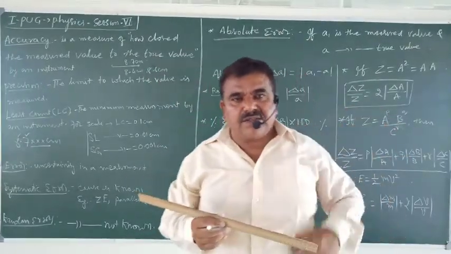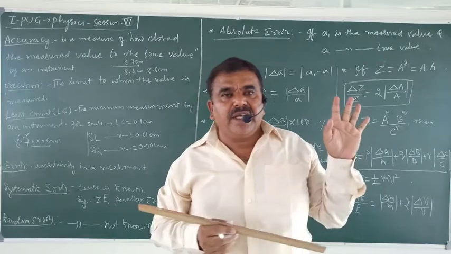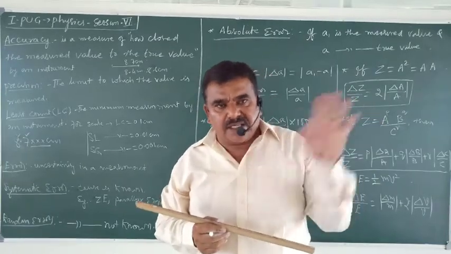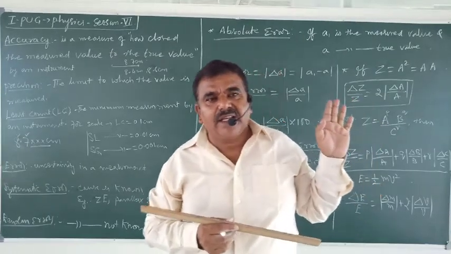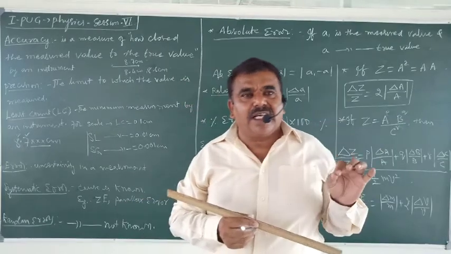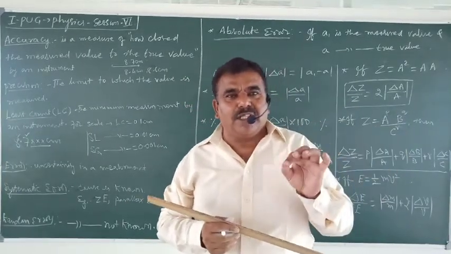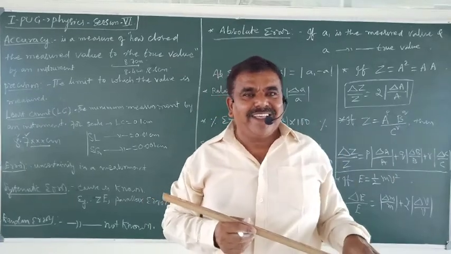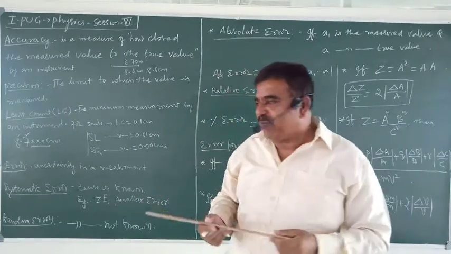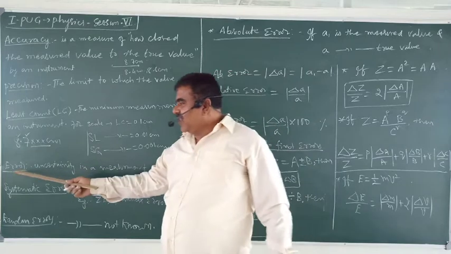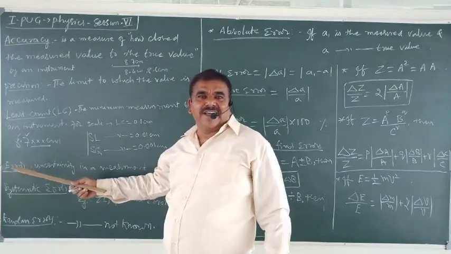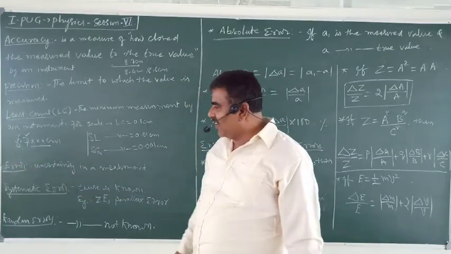Therefore, in physics, no measurement can be exact. In Kannada, there is one song, Tappu Madadavnellavane. Like that, every measurement involves uncertainties or errors.